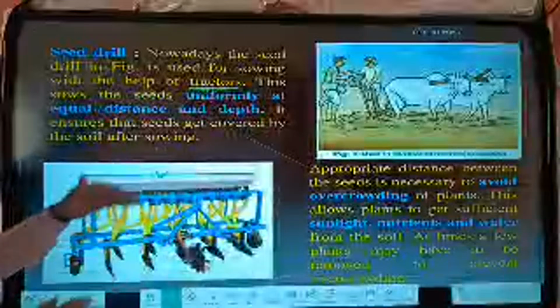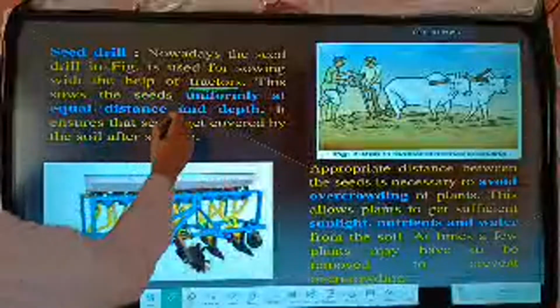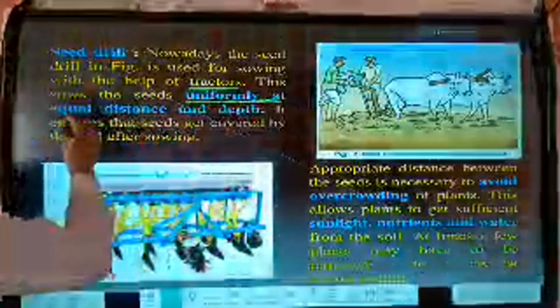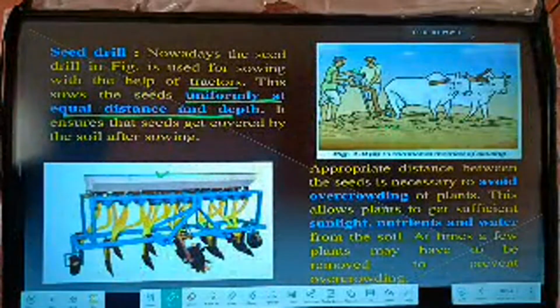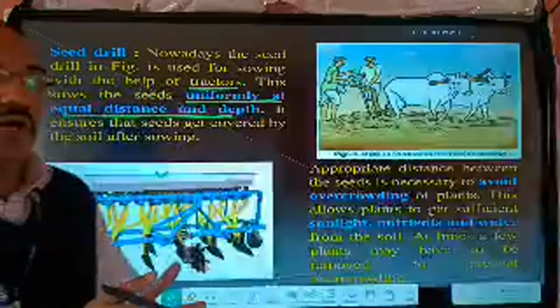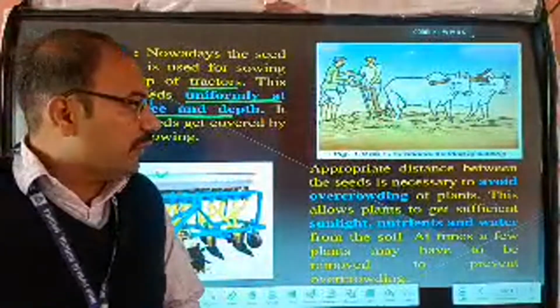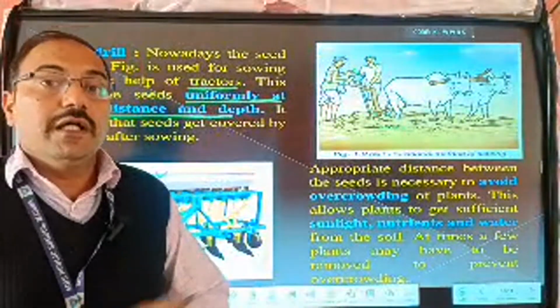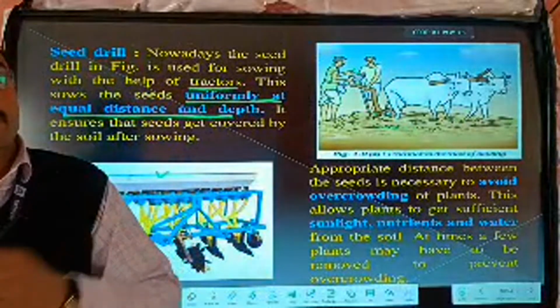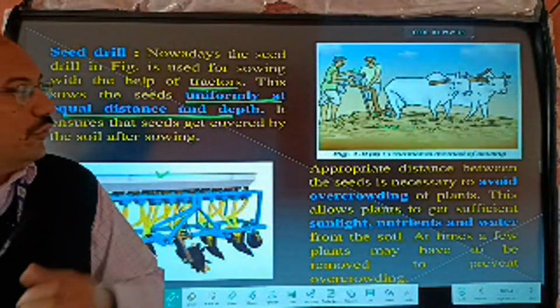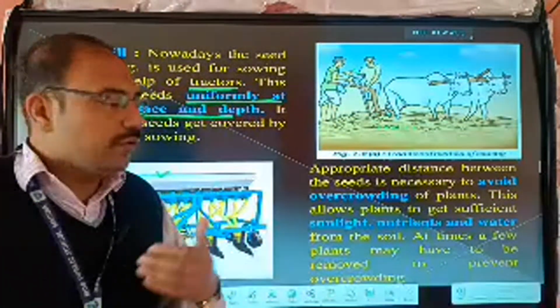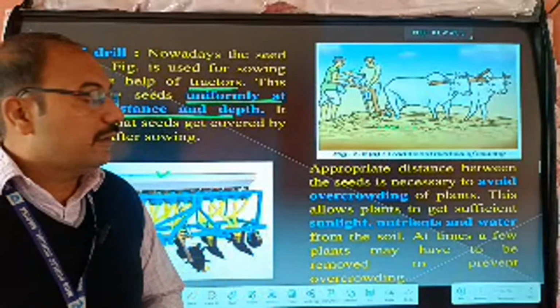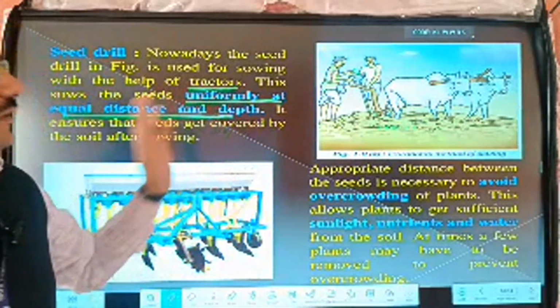So what is important in sowing of a seed? Uniform distribution: uniform at equal distance and depth. Uniformly means every plant grows at a certain distance. What is the importance of that? Because they do not share their nutrition and other important things, the plants grow independently, and healthy growth of the plant is necessary.